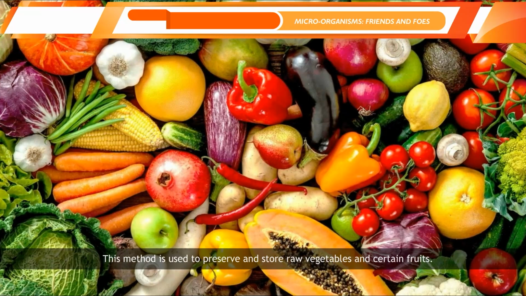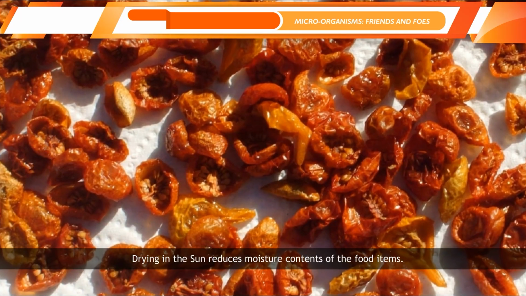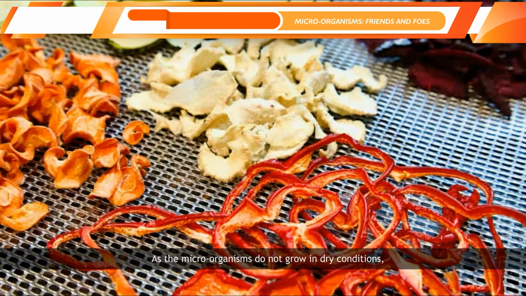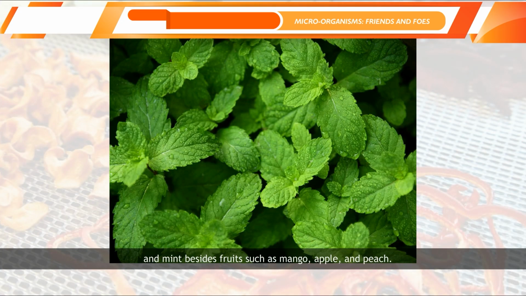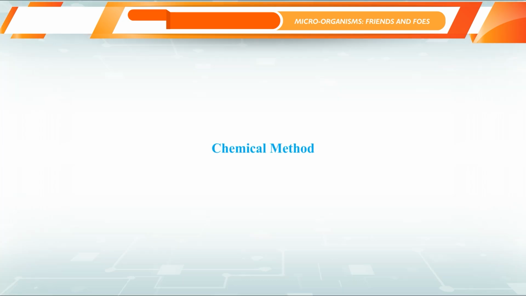This method is used to preserve and store raw vegetables and certain fruits. Drying in the sun reduces moisture contents of the food items. As the microorganisms do not grow in dry conditions, it becomes easy to store dried vegetables such as cauliflower, fenugreek, and mint besides fruits such as mango, apple, and peach.